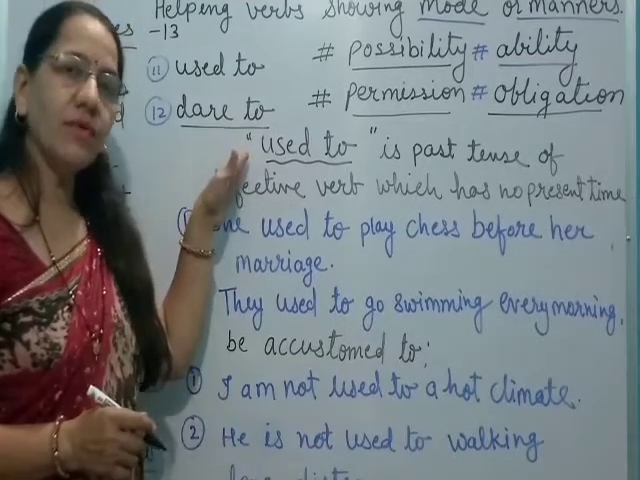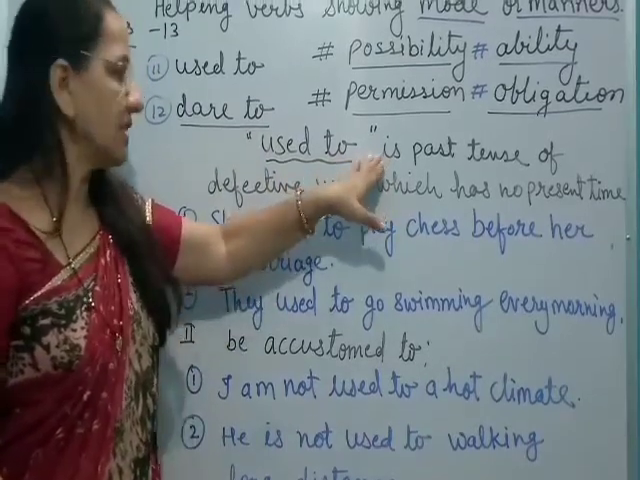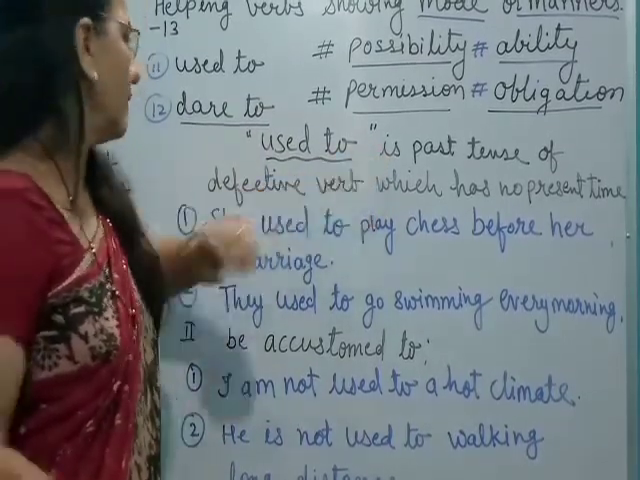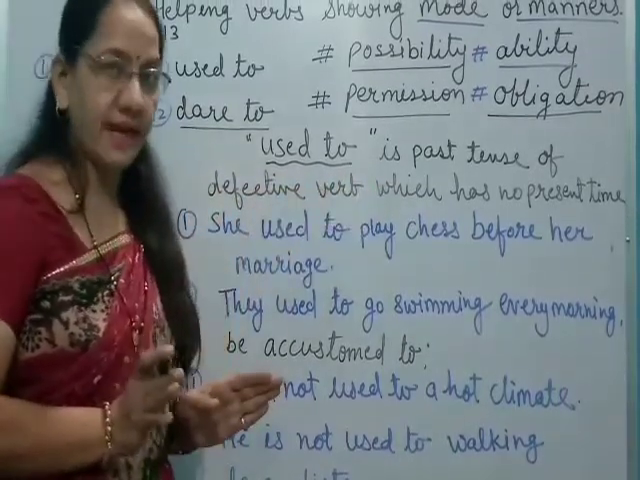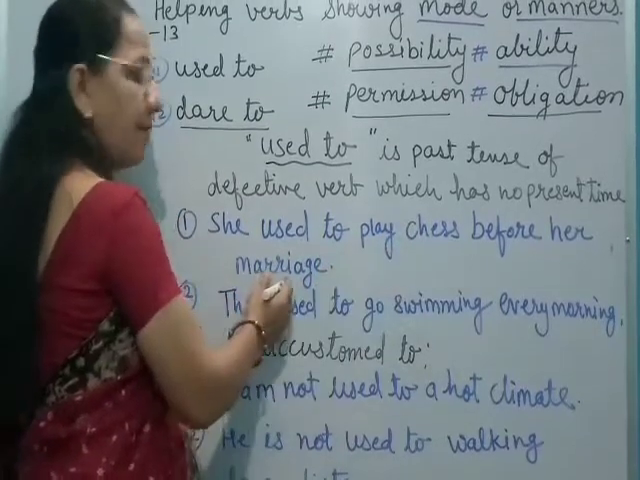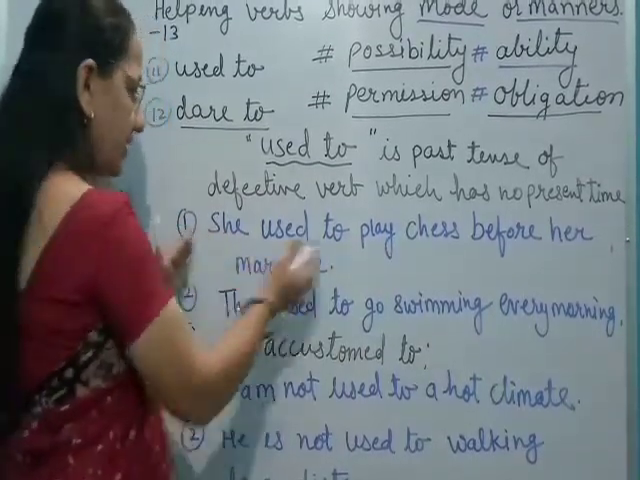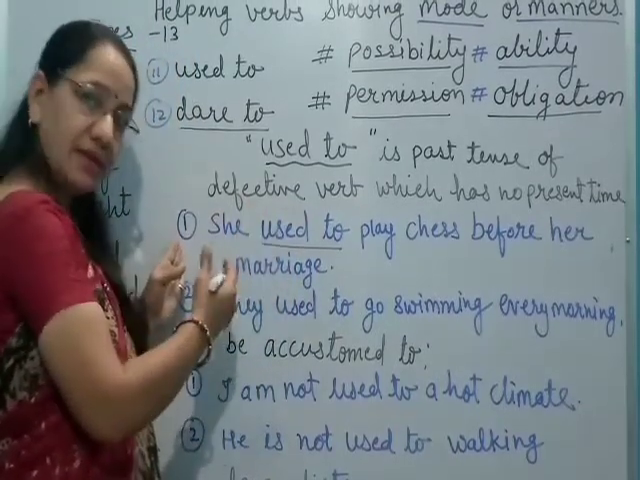Our next modal verb is used to, and used to is showing the past tense. It is the past tense of a defective verb which has no present time. For example, she used to play chess before her marriage. Okay. It is already showing the past time. Before her marriage, she used to play chess.